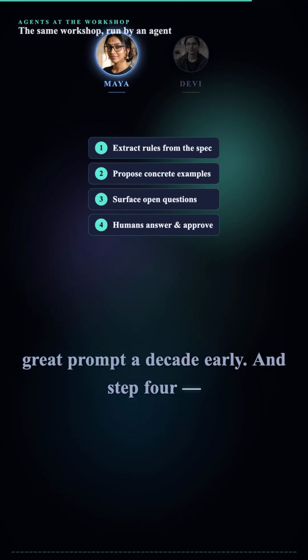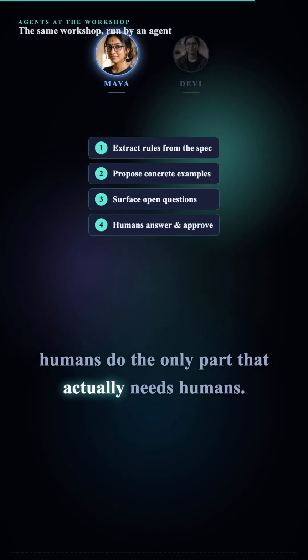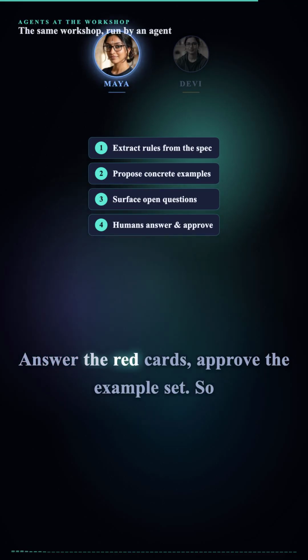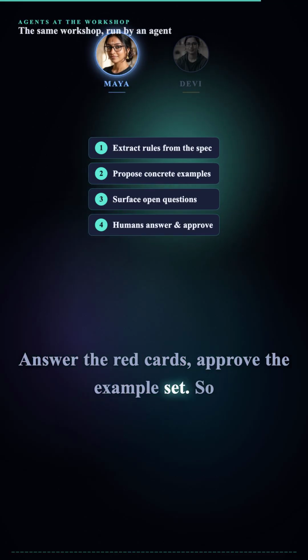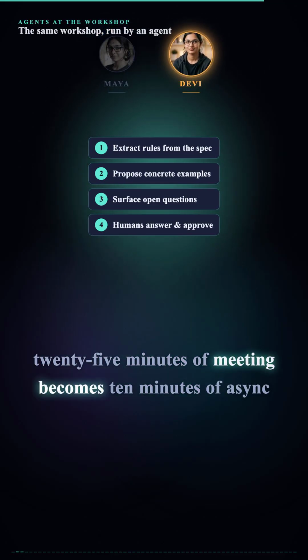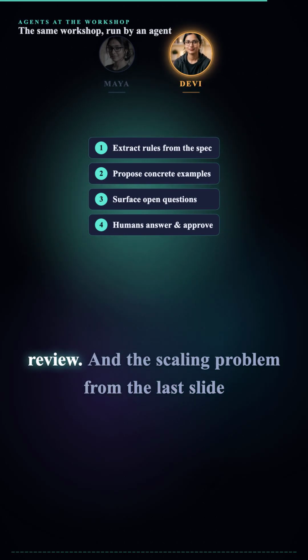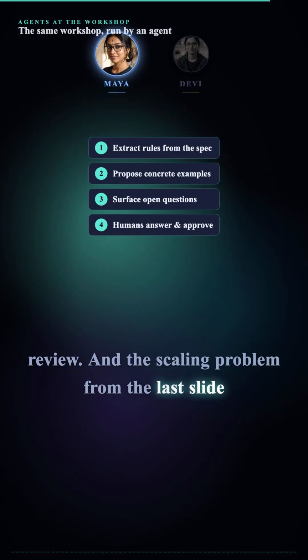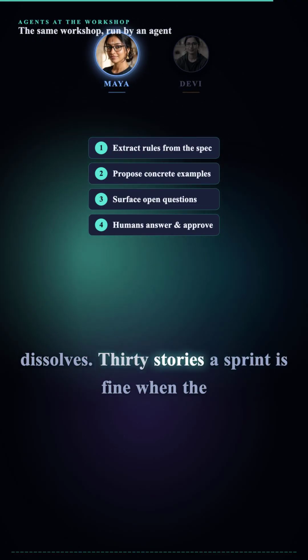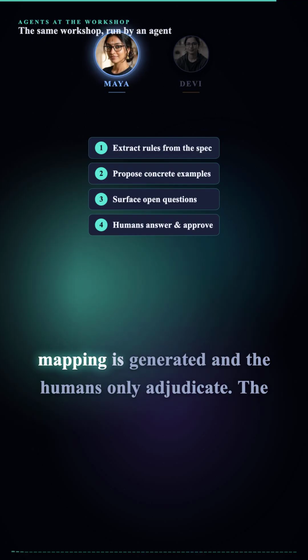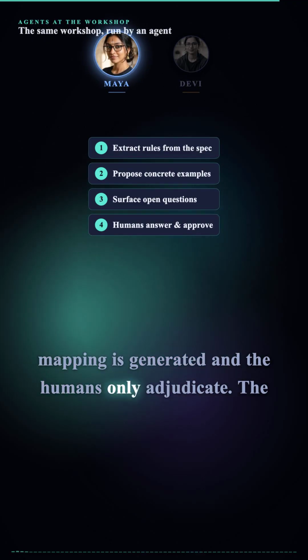And step 4, humans do the only part that actually needs humans. Answer the red cards, approve the example set. So 25 minutes of meeting becomes 10 minutes of async review. And the scaling problem from the last slide dissolves. 30 stories a sprint is fine when the mapping is generated and the humans only adjudicate.